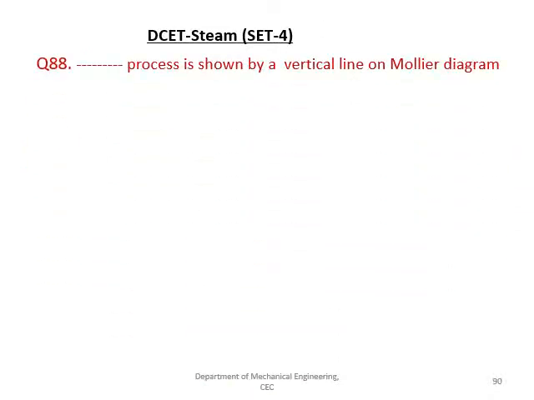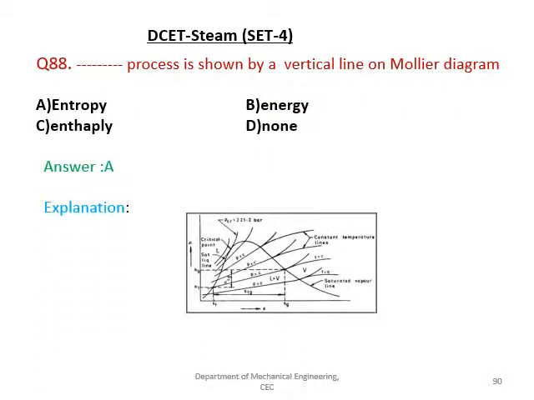The process which is shown in the vertical line on the Mollier diagram, given options are entropy, energy, enthalpy, none. Yes, we know the Mollier diagram is also called as HS diagram, and it is the entropy. The H value has been shown over here, that is in the x-axis. On the x-axis you will get enthalpy and entropy in the y-axis. So that is also called as a HS diagram or Mollier diagram. Let us see the next question.